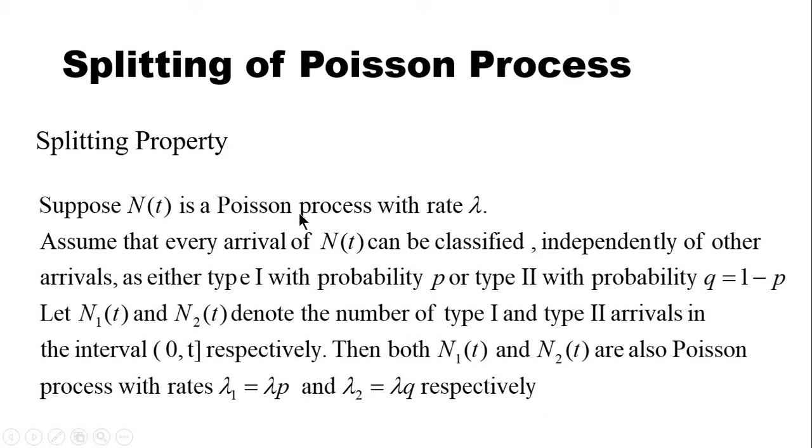Consider N(t) as a Poisson process with a rate lambda. Then each arrival in N(t) can be classified as either a type 1 arrival with probability p or a type 2 arrival with probability q. Let N1(t) and N2(t) count the number of type 1 and type 2 arrivals. Then both of these will be Poisson processes with the rates lambda p and lambda q respectively.